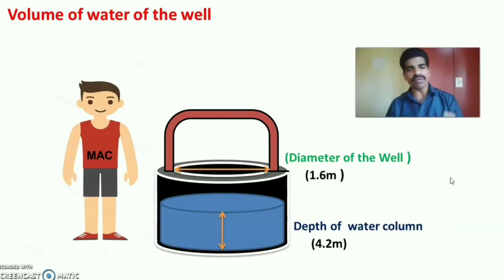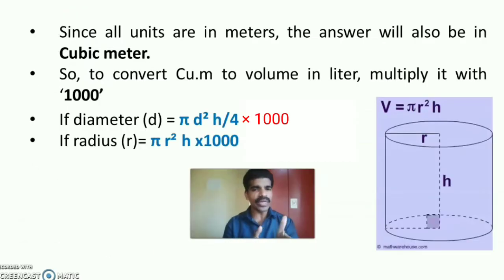So for the volume of water in the well, the MAC has measured the diameter of the well as 1.6 meter and the depth of the water column as 4.2 meter. Since all the units in this measurement are in meters, the answer will be in cubic meter. So we have to convert the cubic meter into volume in liter by multiplying it with 1000. If we are taking diameter, we can use the formula pi d square h divided by 4 into 1000 to convert the cubic meter into liters. If we are taking radius, we can use pi r square h into 1000.